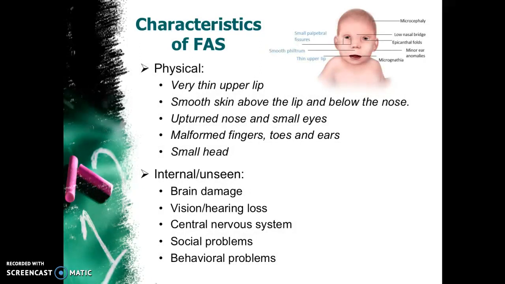There are many defining characteristics of fetal alcohol syndrome, although most are invisible to most people. There are physical and also unseen or internal characteristics. The physical are a very thin upper lip and smooth skin between the lip and the nose, usually a small, upturned nose, and small eyes. A lot of the time there are malformed fingers, toes, or ears, and there also is a small head that characterizes this disability, because of a small brain size from the brain damage. Unseen characteristics include vision and hearing loss, central nervous system problems, as well as social problems and behavioral problems.